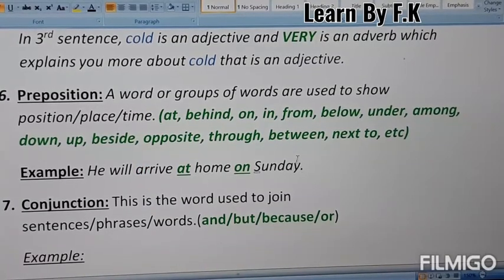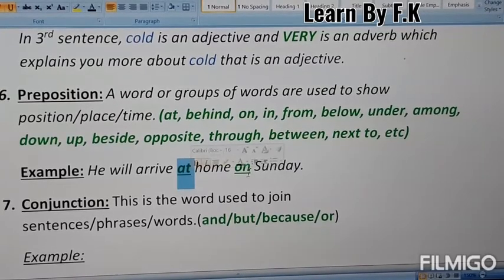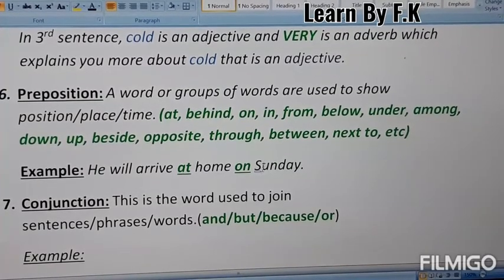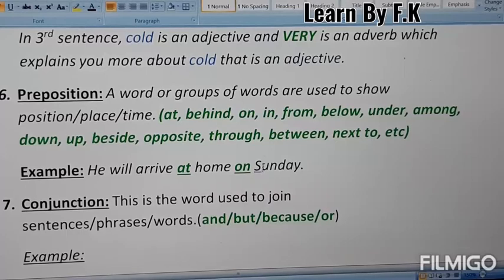Here the at is showing you the position, place. For example, at home. On Sunday shows you the time. So there are three types of prepositions which show you the position, place or time.